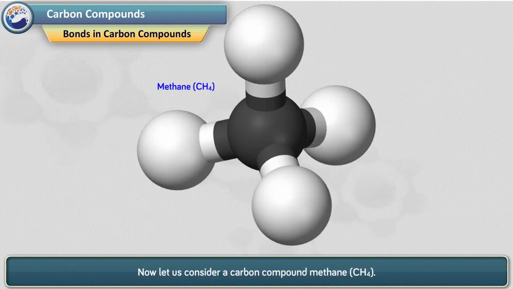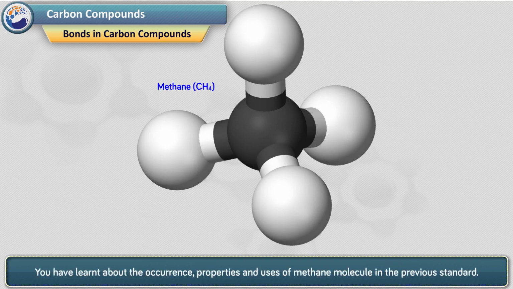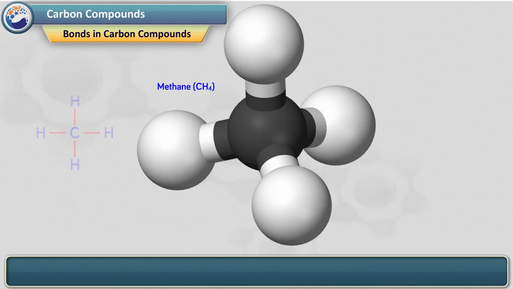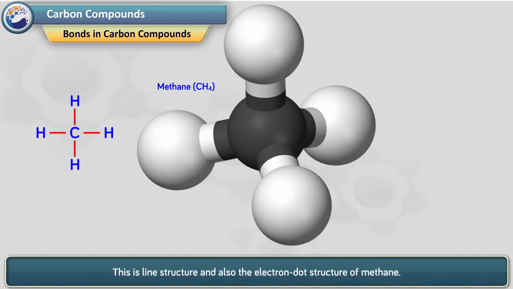Now let us consider a carbon compound, methane, CH4. You have learned about the occurrence, properties and uses of methane molecule in the previous standard. Just now we saw that carbon atom forms 4 covalent bonds using the 4 valence electrons and attains the configuration of the nearby noble gas neon, Ne, and obtains stability. This is line structure and also the electron dot structure of methane.